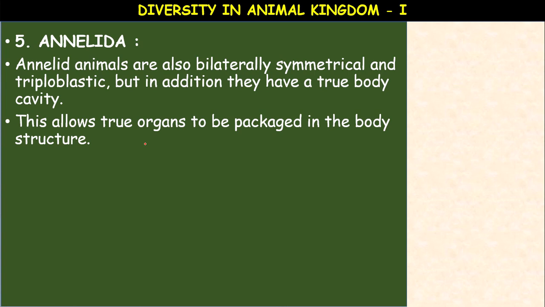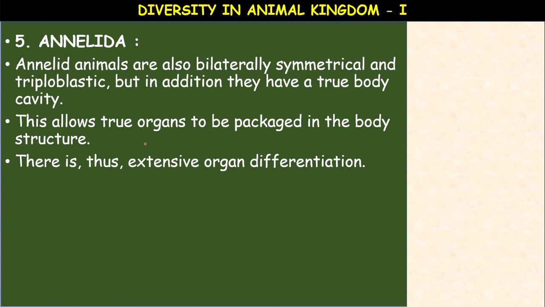Whereas in Aschelminths, pseudocoelomates, this is the evolutionary process, how the changes have come from unicellular to multicellular animals, from cellular organization to organ system level organization. Here, as the body cavity is present, this allows the true organs to be packed in the body structure.